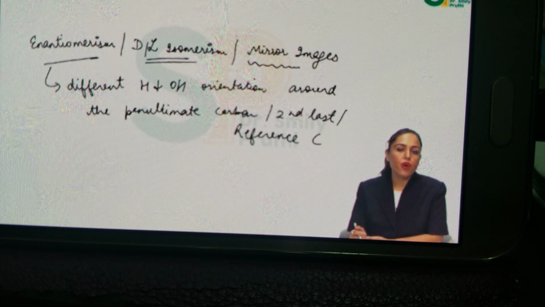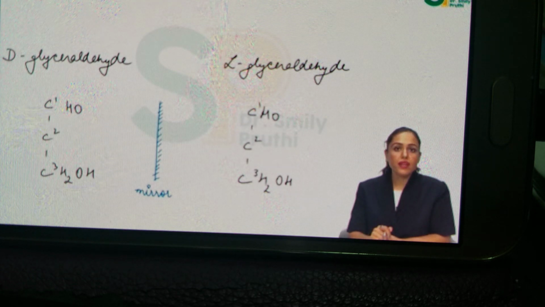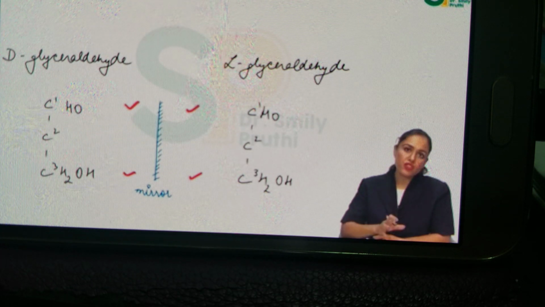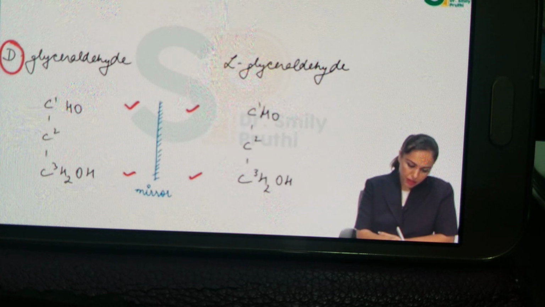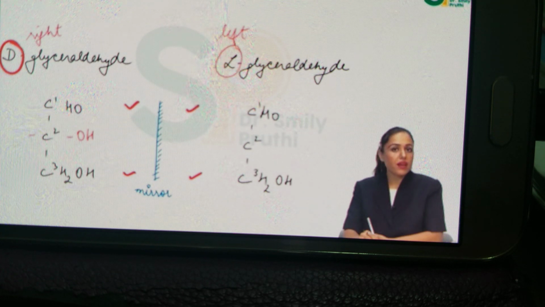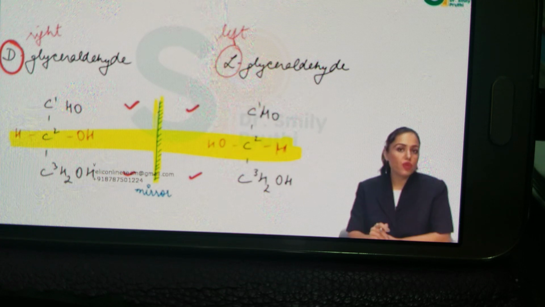So let's see the example of D-glyceraldehyde and L-glyceraldehyde. In the case of glyceraldehyde, the second last carbon is C2. So C1 and C3 will be the same, right? But there is different H and OH orientation at C2, that is the second last carbon, penultimate carbon. So D-glyceraldehyde: D means right hand side, L means left hand side. At C2 when OH is on the right hand side it is D-glyceraldehyde. At C2 when OH is on the left hand side then it is L-glyceraldehyde. And now there's a mirror in the center of both these compounds. You can see that they are both isomers, they are mirror images of each other, right?